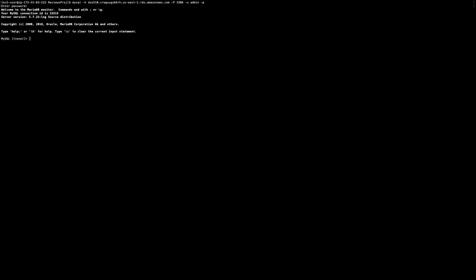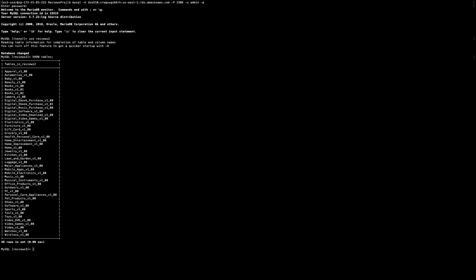So now we're connected to my MySQL server that's also on the AWS cloud. And if you're familiar with AWS terminology, these are in the same VPC, Virtual Private Cloud. So now you can see all these tables correspond with product categories of Amazon reviews. So we have all the Amazon reviews in a database that we can use to easily manipulate and look at different reviews on an individual basis or however we want to.